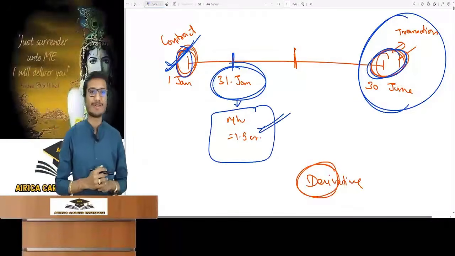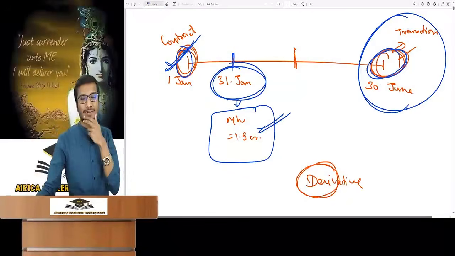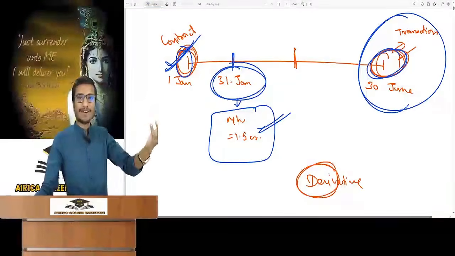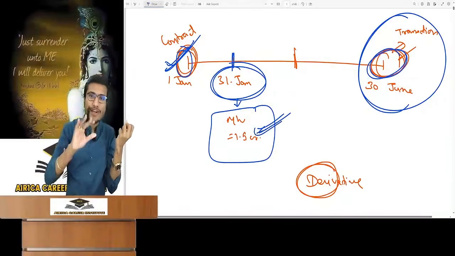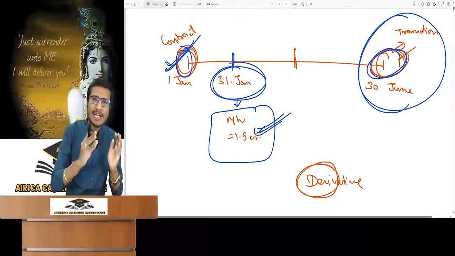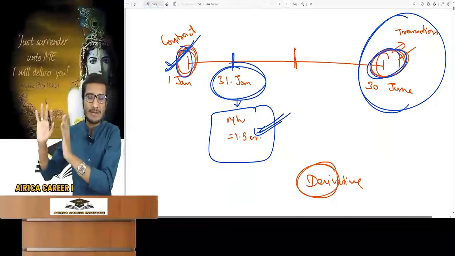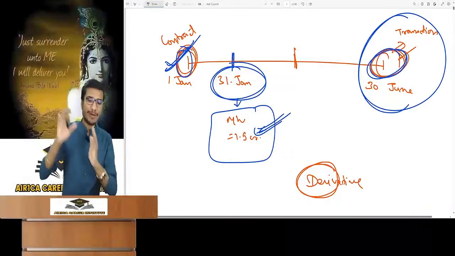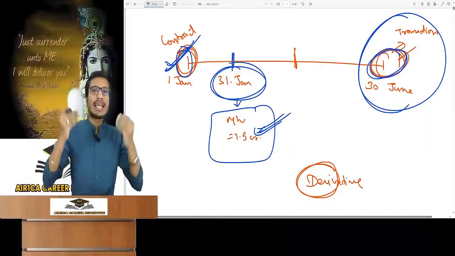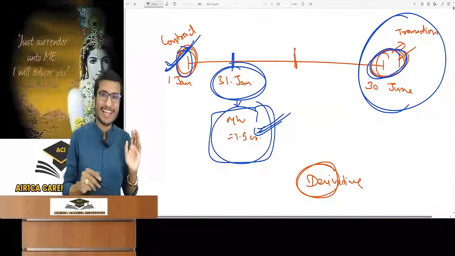How much is it now? Rupees 1.5 crore market value. I have made a contract that I will buy it for rupees 1.2 crore. Now I am thinking that 1.5 crore is the market value today, so at least this price will continue till June 30. According to me, 1.5 crore will continue till June 30. Neither it will increase nor fall. This will be the market value.